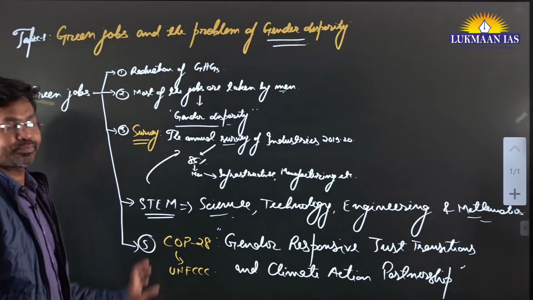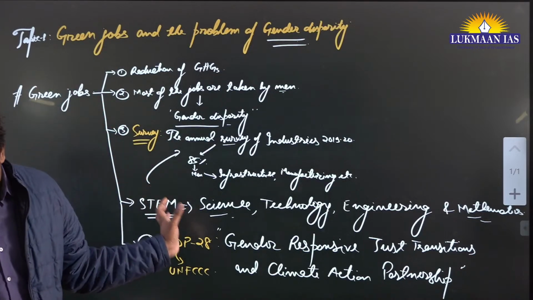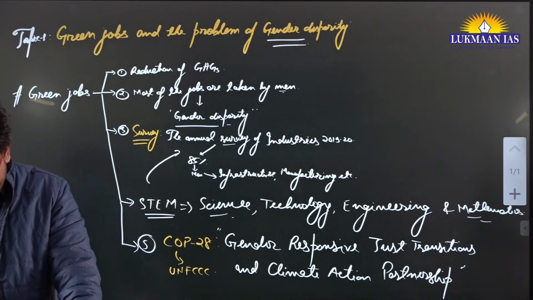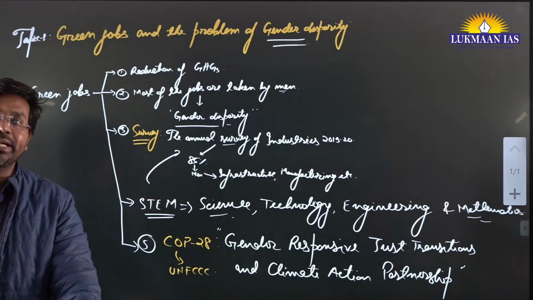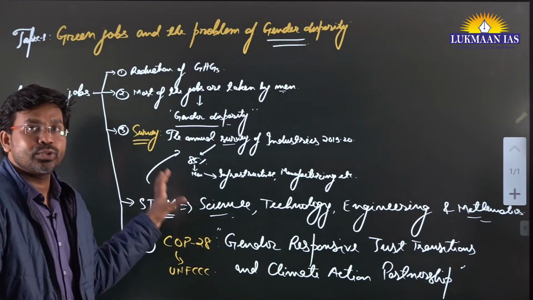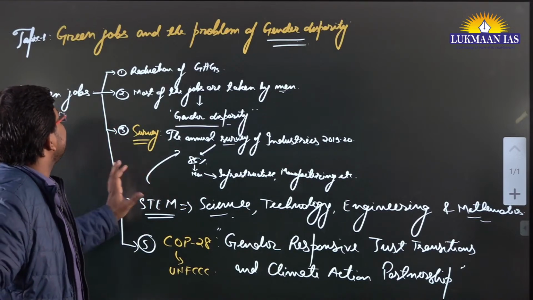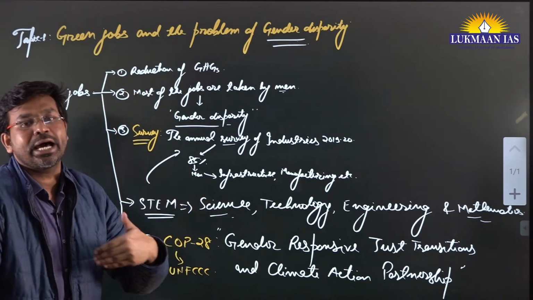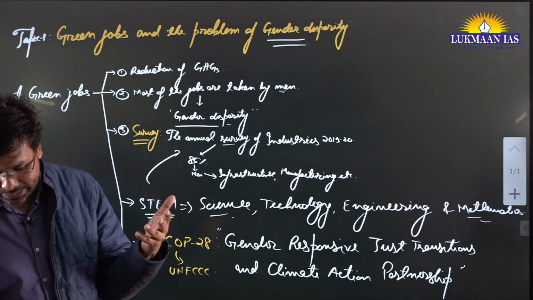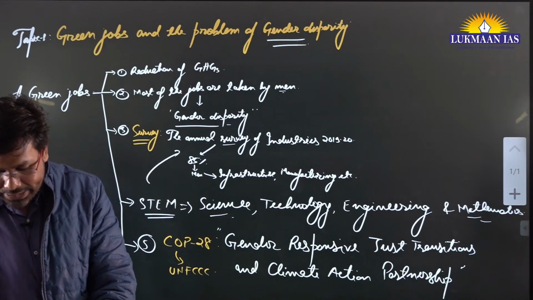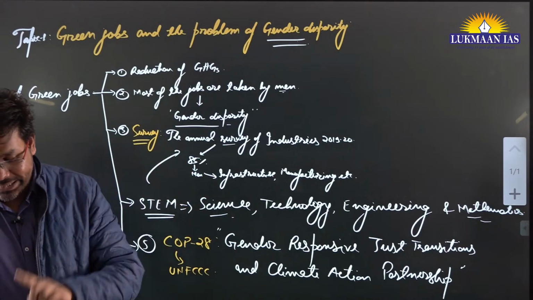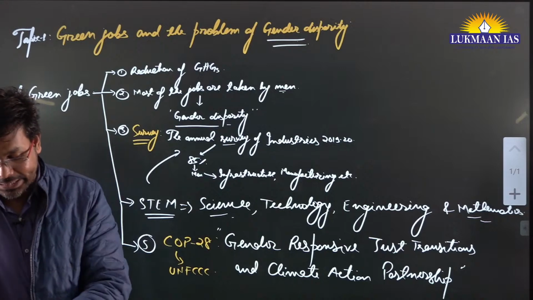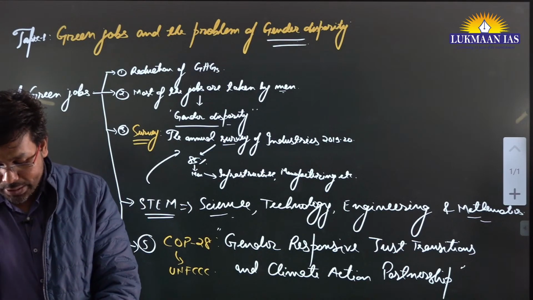So this is the thing. What was this all about? It had focused on improved data, targeted finance and skill development. So in this article they talk about creating green jobs, jobs that lead to reducing the carbon emission in the economy. Basically, why are they talking about this? Because the transition to low carbon development has the potential to add about 35 million green jobs in India by 2024.